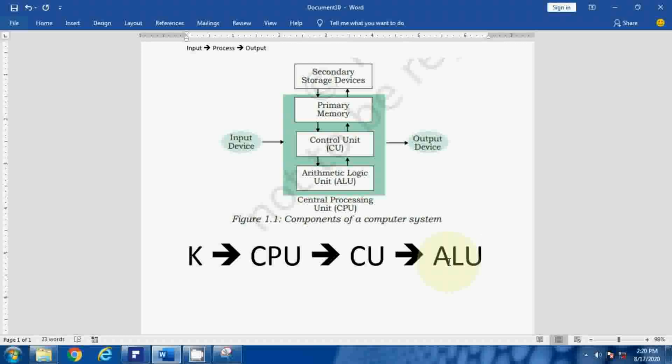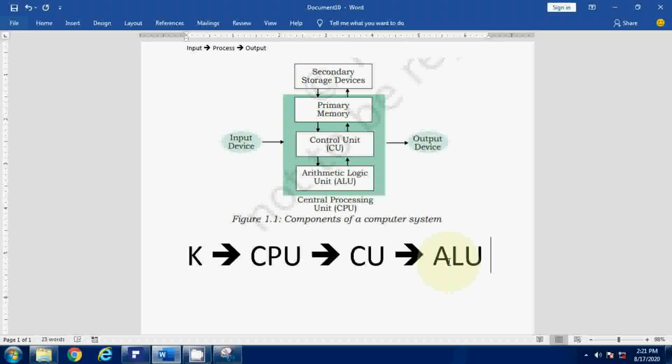Now what is the ALU doing? ALU stands for arithmetic and logic unit. It will understand the data and the request, and then check if any arithmetic tasks are required, and it will perform the arithmetic calculation. If a logical comparison is required, it will compare the data and produce the logical output. So that is the task of the ALU.